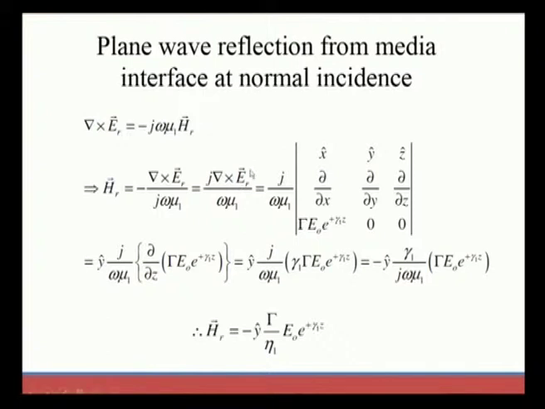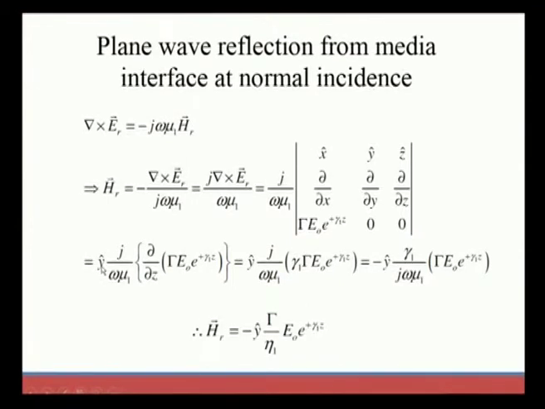This can be represented in the matrix form like this, where we have taken only the x component of the electric field, and it is moving in the positive z direction. So, this is how we can express E in a matrix form. Again, we know that the magnetic field will lie along the y axis. So, we have taken this in y cap, which represents the vector magnetic field.